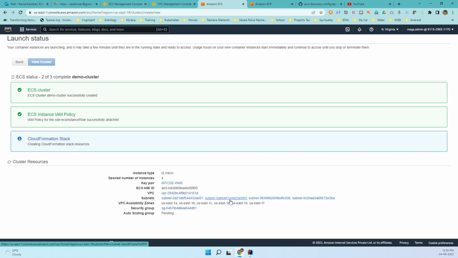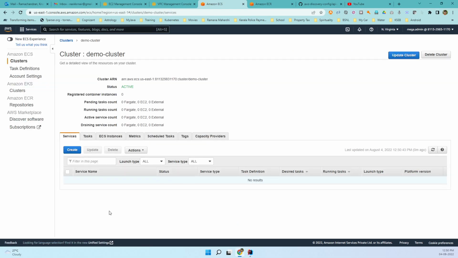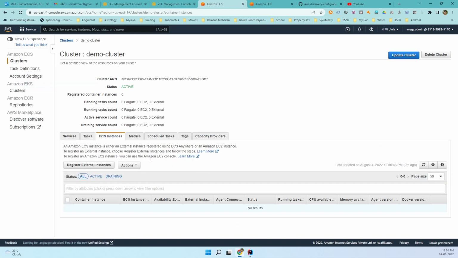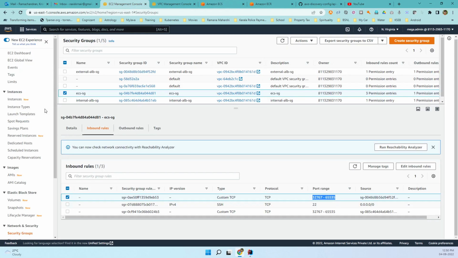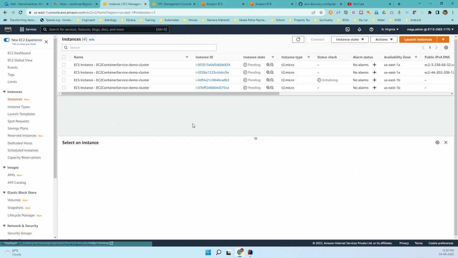Of course, it may take some time for the whole provisioning to work. So let us wait. So now the cluster has been created. Let us go ahead and view the cluster. If you look at the ECS instances, of course, it will take some time. If you go and look at the instances that we have created, you can see these are the 4 instances that have been started by the ECS cluster. It may take some time to get the whole thing running. So let us wait.